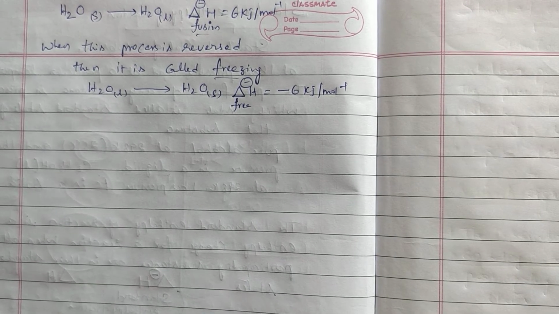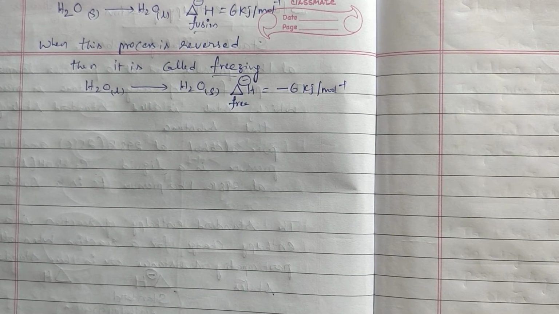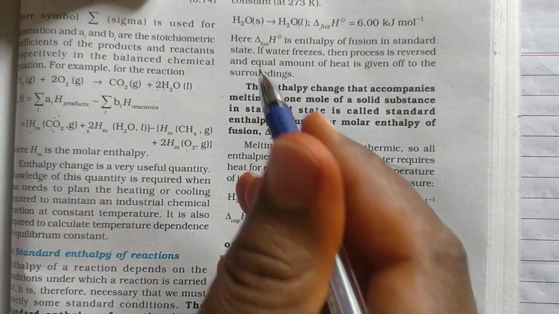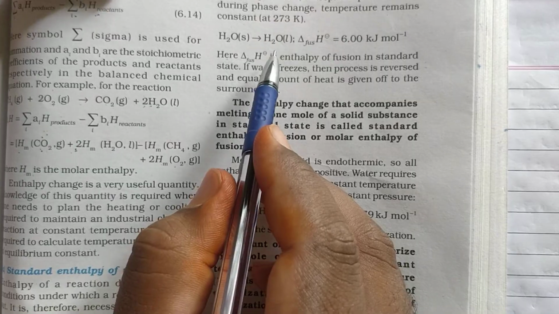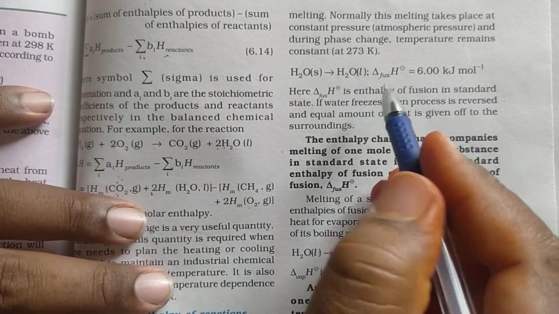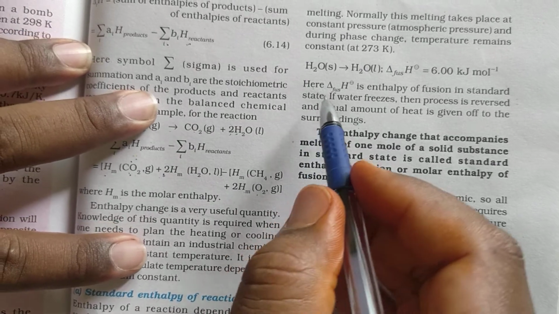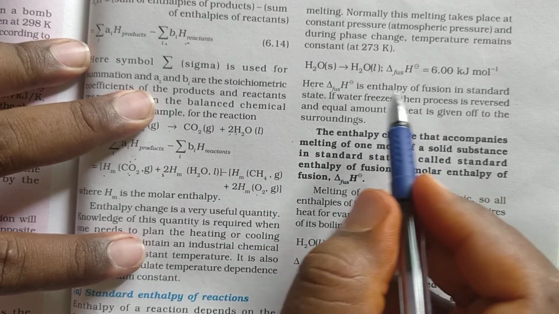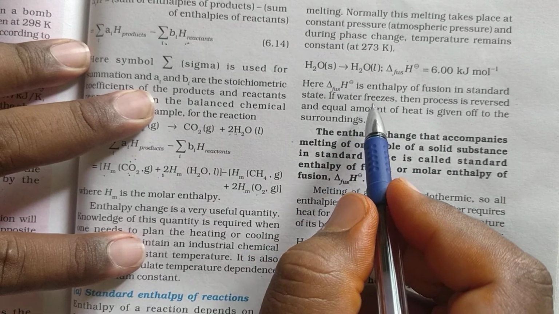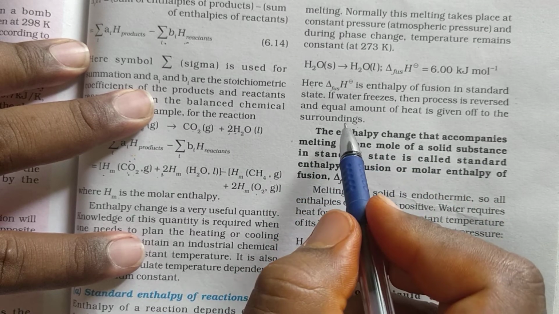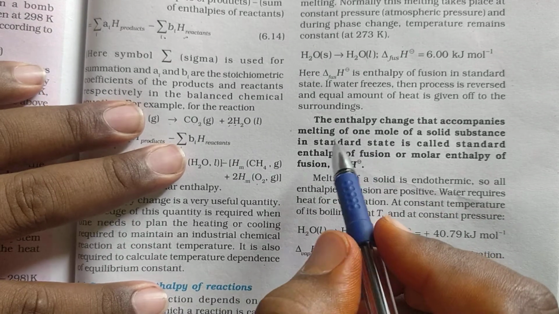Now we will see what about the different phase transformations. See, H2O solid is converted to H2O liquid. Delta H fusion is equal to 6 kilojoules per mole. Here delta H fusion is the enthalpy of fusion in standard state. If water freezes, then the process is reversed and an equal amount of heat is given off to the surroundings. Then in that condition it is exothermic in nature.